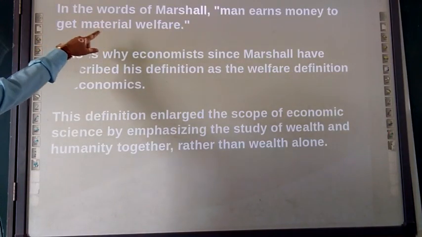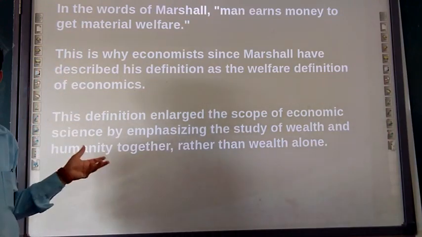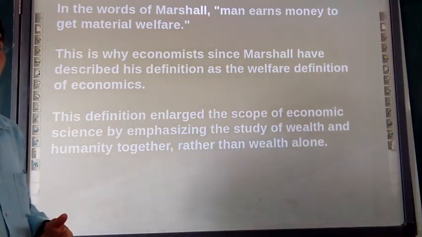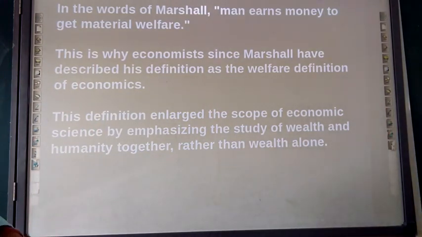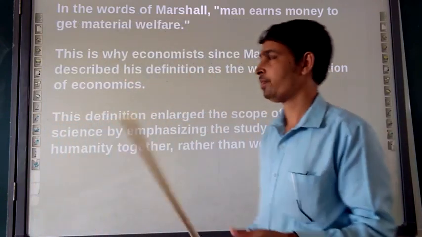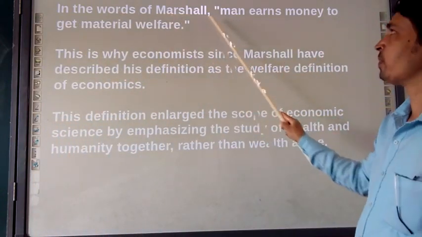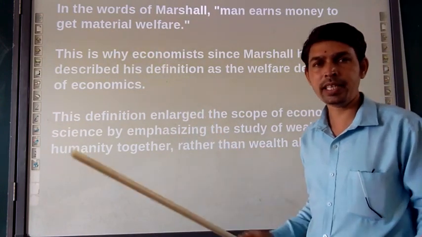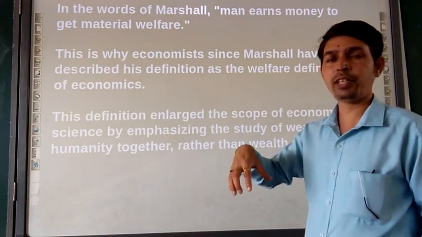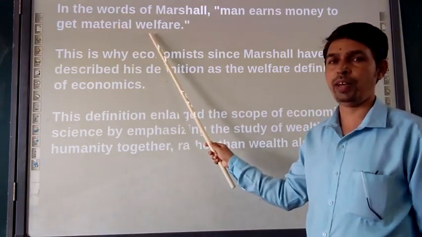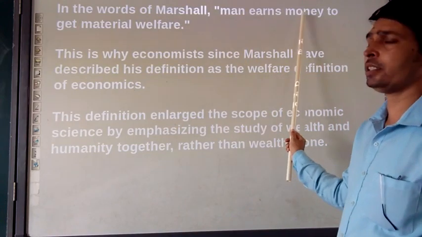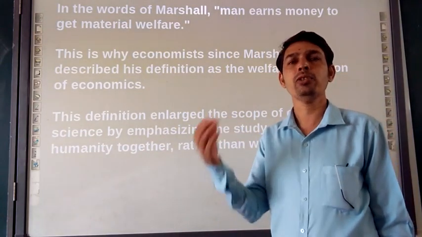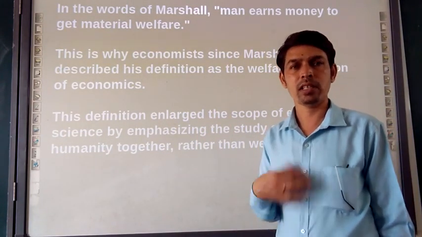Next, in the words of Marshall, what does Marshall want to say to us? By proposing this definition, he wants to say that man earns money to get material welfare. It's correct. Man is earning money, and to get what? For material welfare. In simple words, we are earning money to live our life and to have a basic life system.